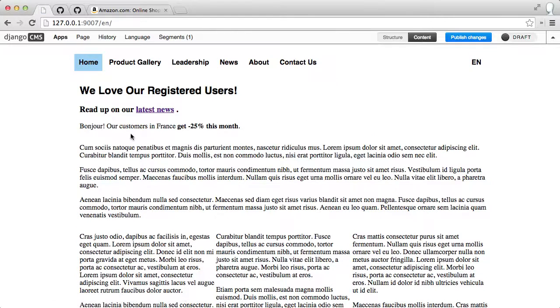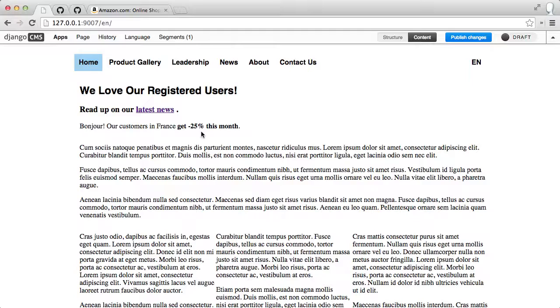Now we see that our French customers get minus 25% off their price of whatever this company fictitiously is selling. That would be only for people who are thought to be physically located in France. And that means you can offer a discount to people in France, and your customers in other countries won't be seeing this and feeling left out, right?